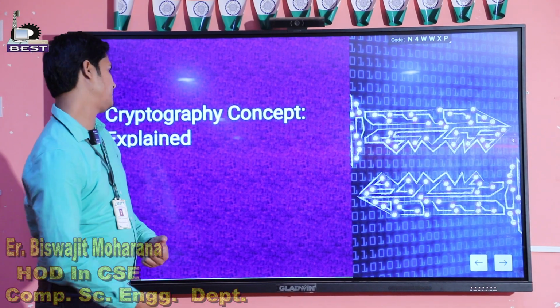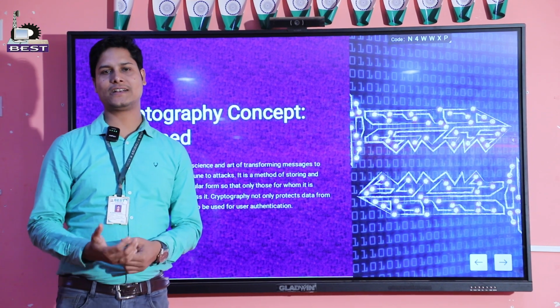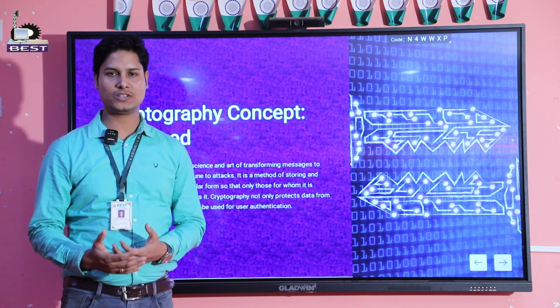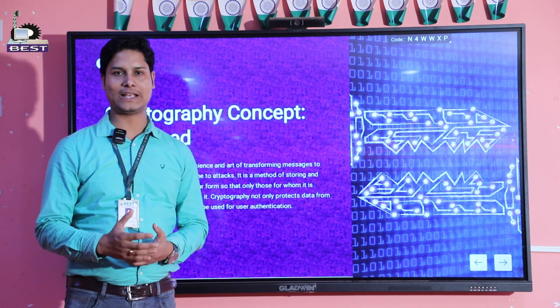So let's see. Cryptography refers to the science and art of transforming plain text information into ciphertext information so that nobody except the authorized party can access it or understand it.